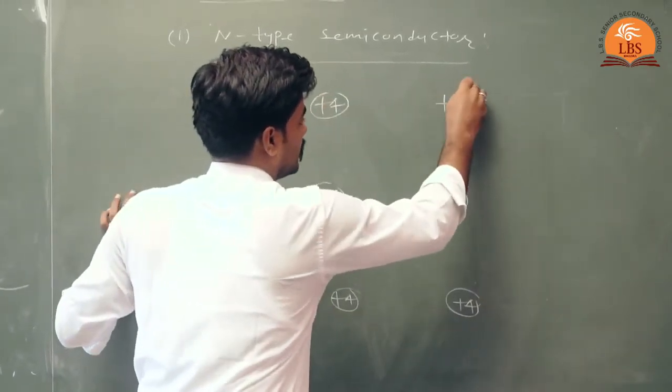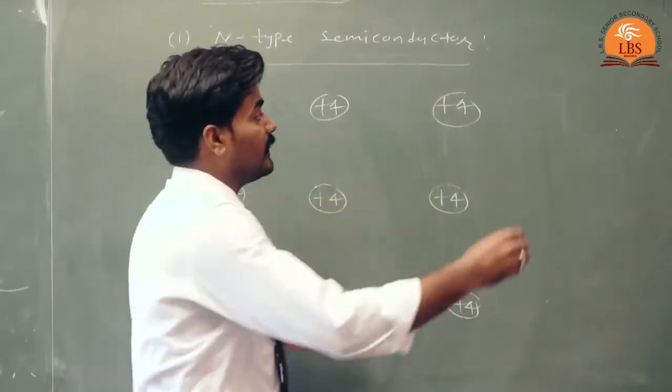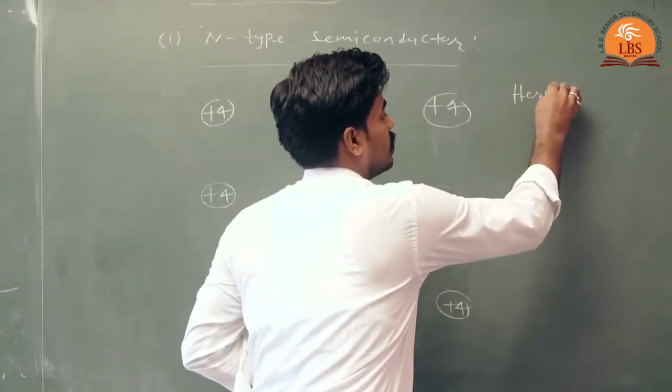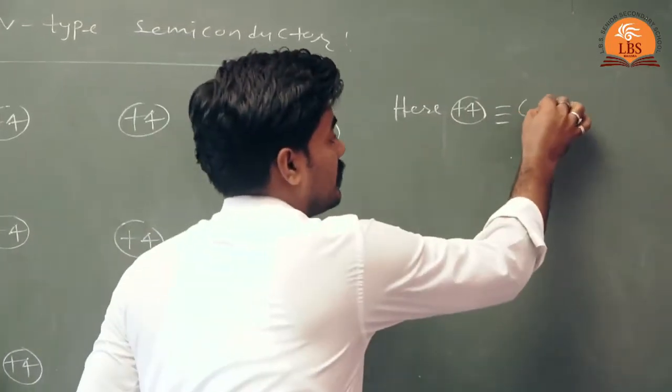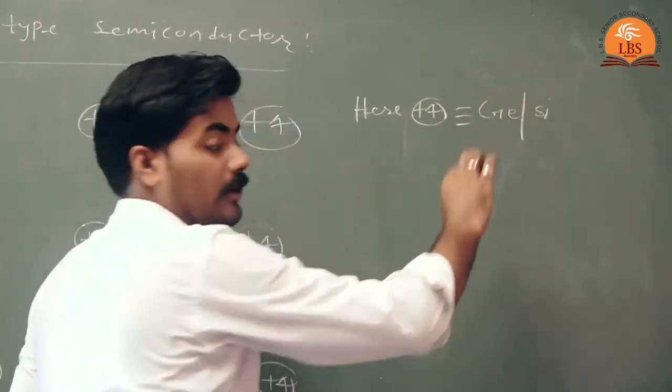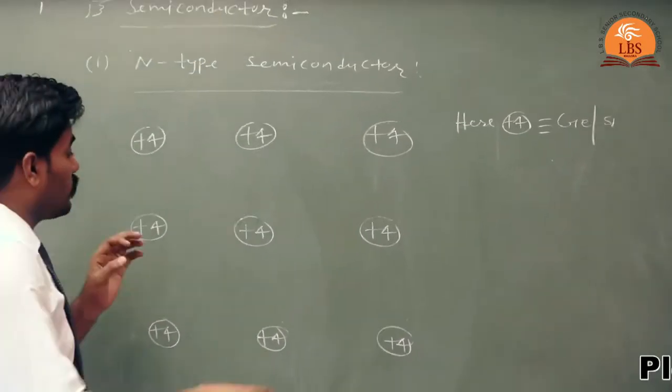Here +4 represents the tetravalent germanium or silicon atom.